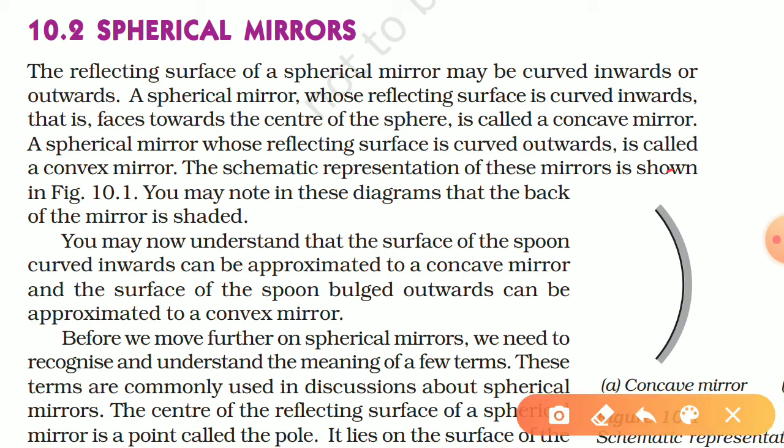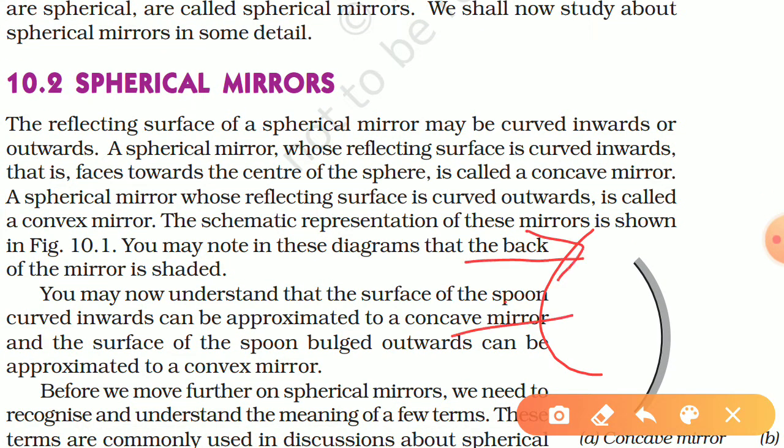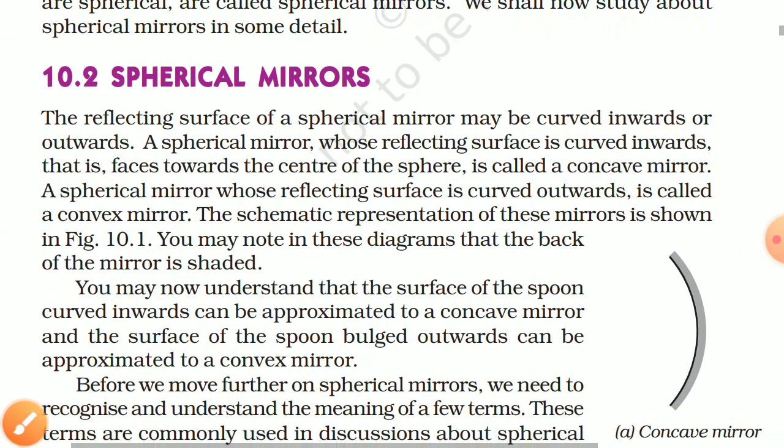Please remember, this mirror is a concave mirror. Its inner surface is curved. A spherical mirror whose reflecting surface is curved outward is called a convex mirror. Convex mirror means like this. Rays will fall on it through this.